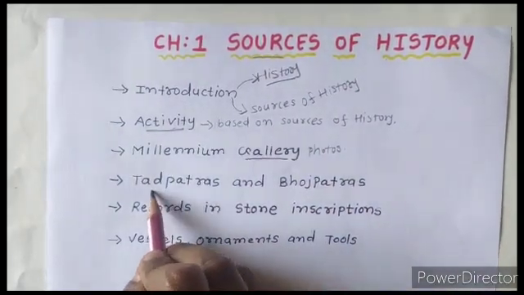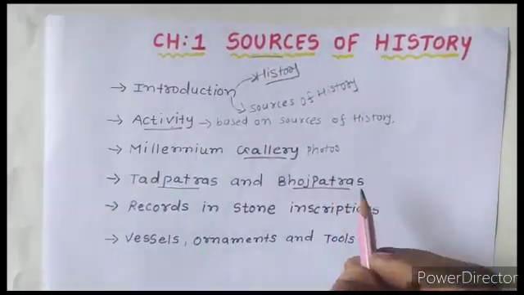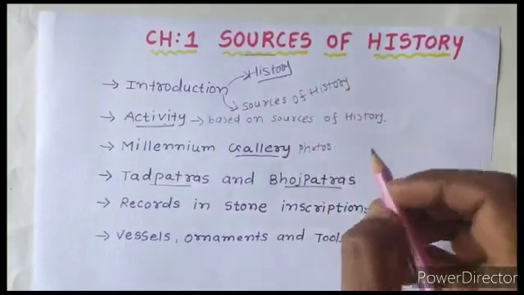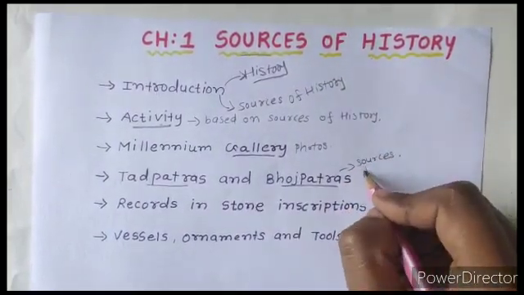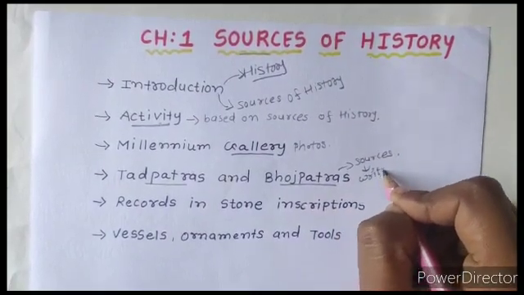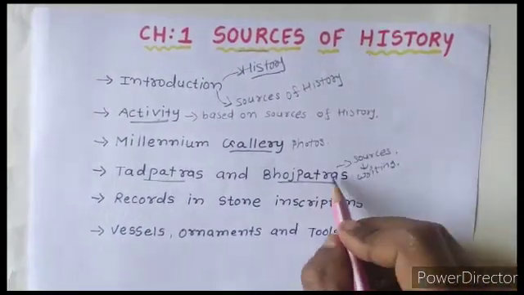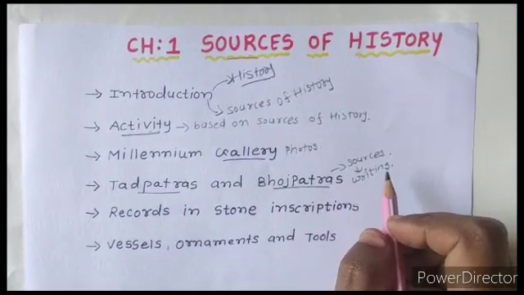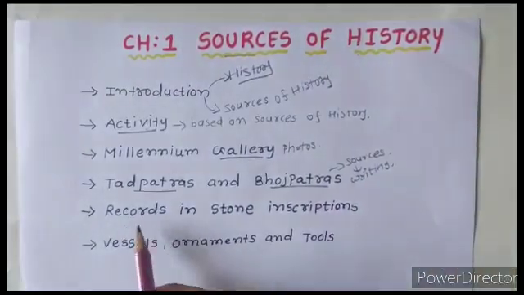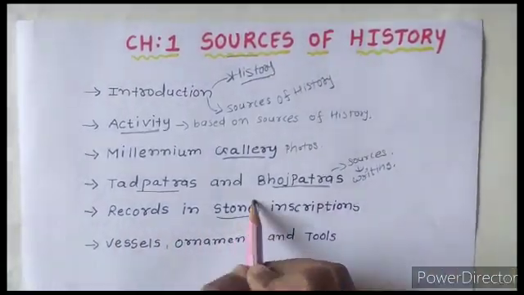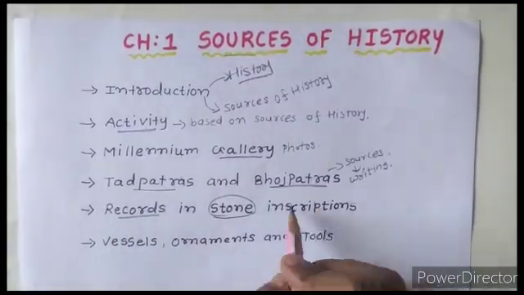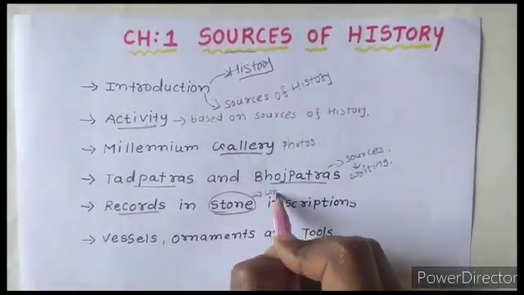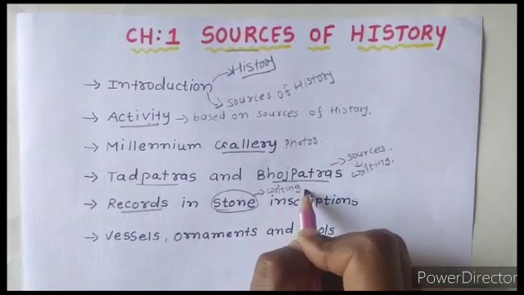Then we will discuss the Tadpatra and Bhojpatra. This is also one of the kinds of sources of history, which is based on writing, and how the writing was done. We will discuss that also. Then we will discuss the record in stone. It is a record, but it is made on stone. It is also a writing-based source of history.